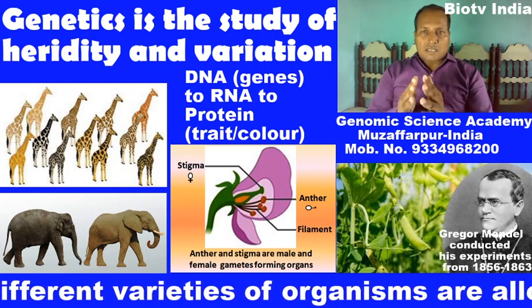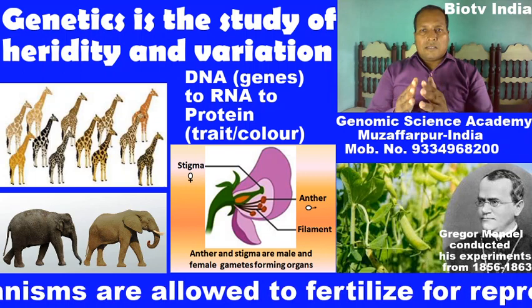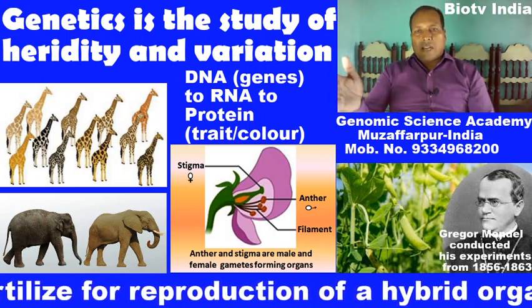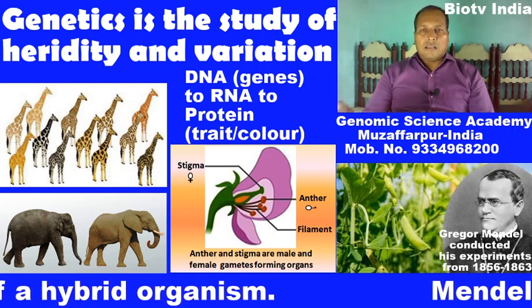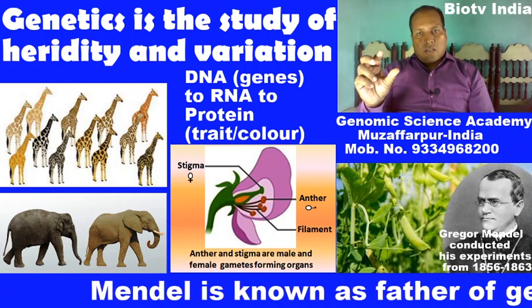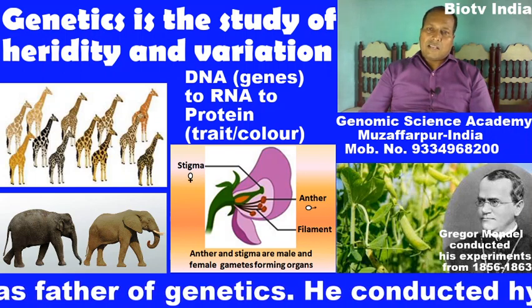New genes, a new arrangement of genes occurs during the process of crossing over, which results in variation.